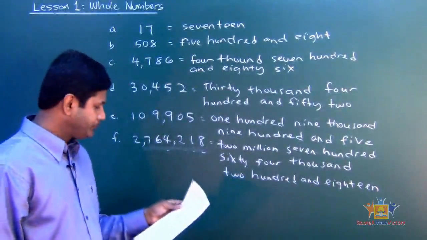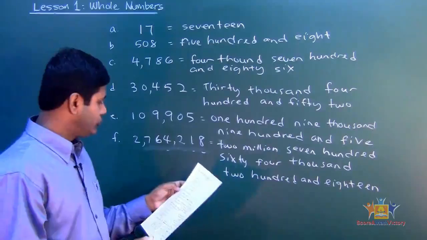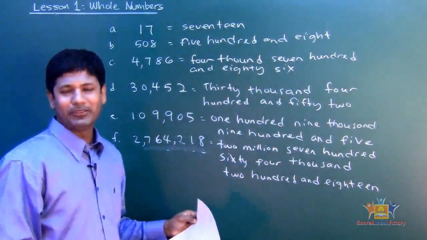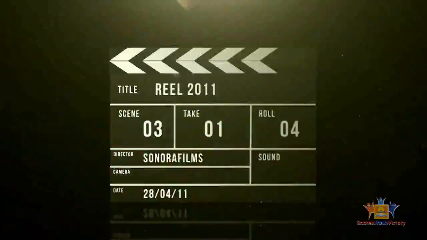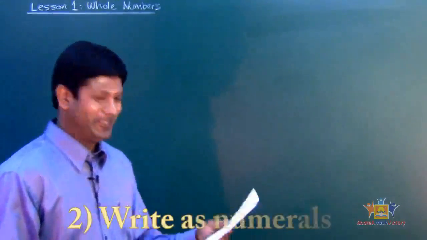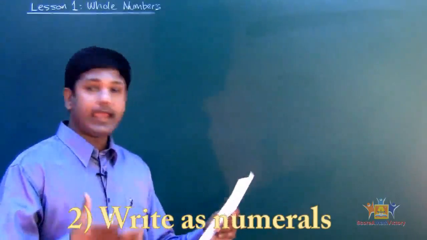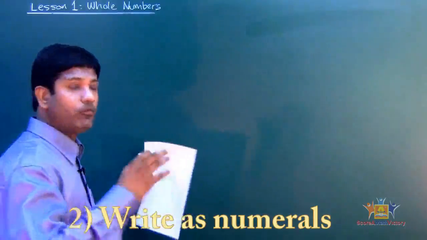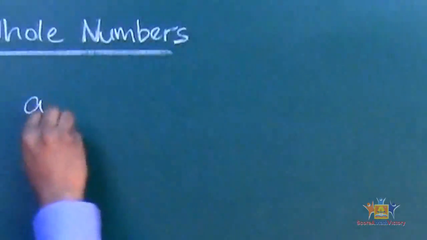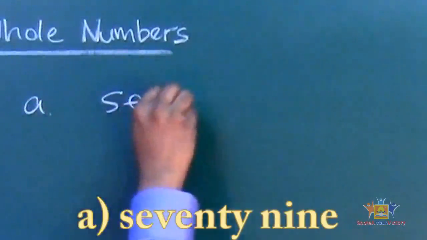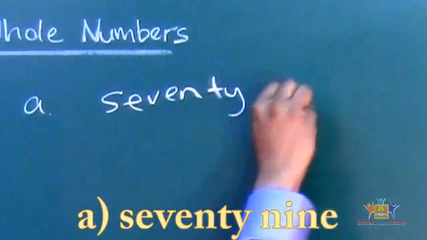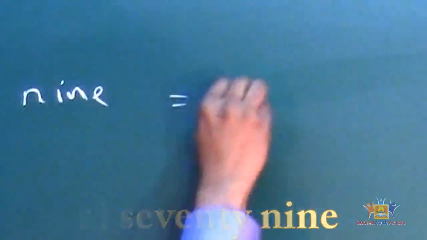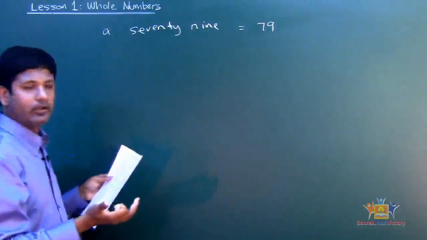Okay, good. All right, let's do problem number 2. Now let Mr. Mike erase the board so we get some room to work on. I'll be back with you in a few seconds. All right, my dear students, problem number 2, write as numerals. Okay, so this time they wrote it for us in a form of words. Okay, let's do problem number 1A. Okay, so we got 79. All right, so pretty much you say 79, which is what? 79. All right, 79 right there. Okay, pretty easy, isn't it?